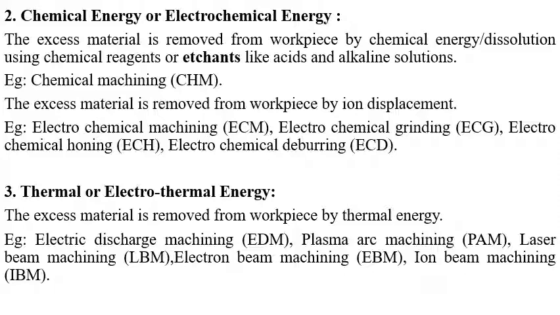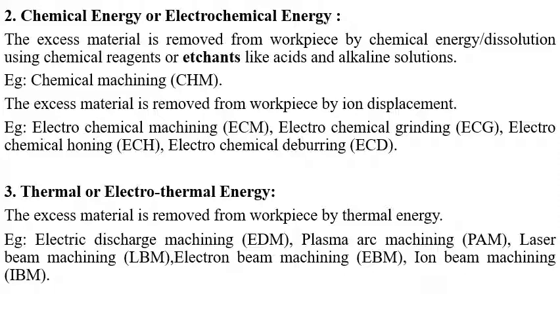Here the entire energy is concentrated onto a small area of the workpiece. The energy, like heat or light or electron bombardment, is concentrated onto a small area of the workpiece, resulting in a melting process, or melting and vaporization both. The melting is done when the heat or light is concentrated on a particular location.